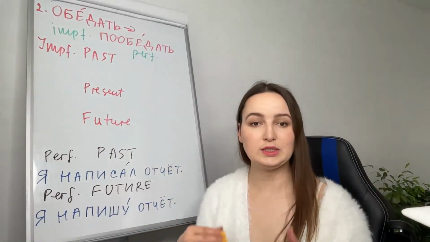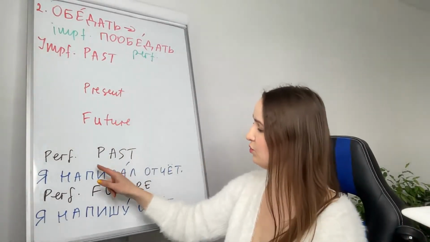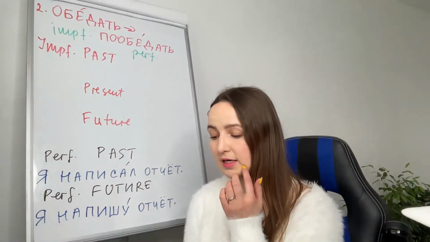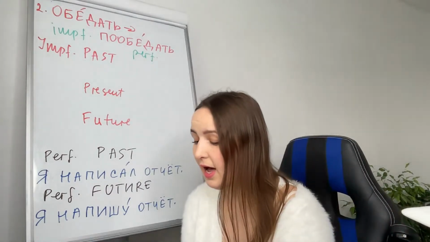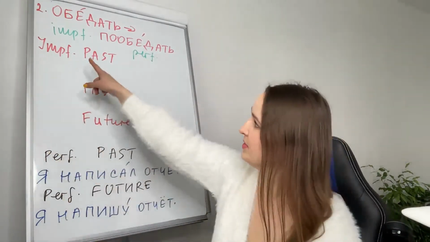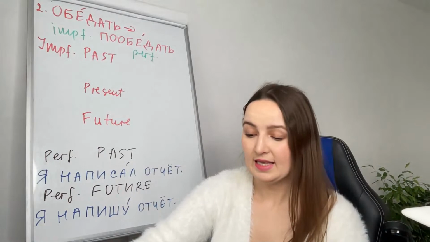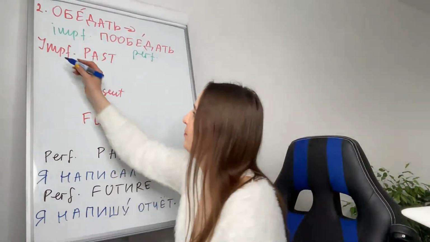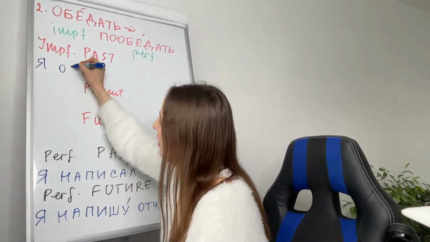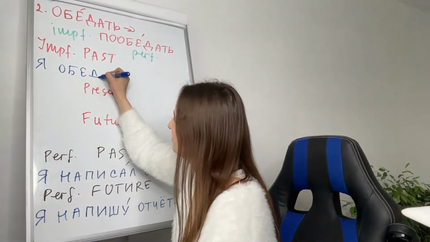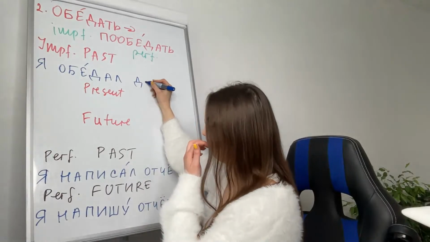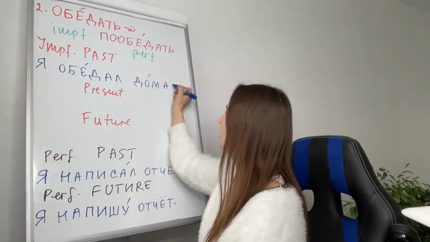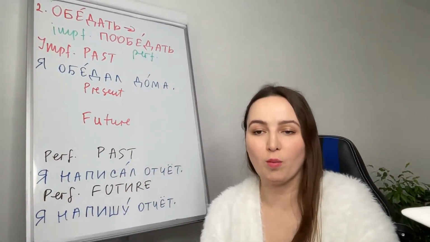Let's put this verb in context and see when we use imperfective and when we use perfective. Итак, let's begin with imperfective. A process. Past tense. Я обедал дома.